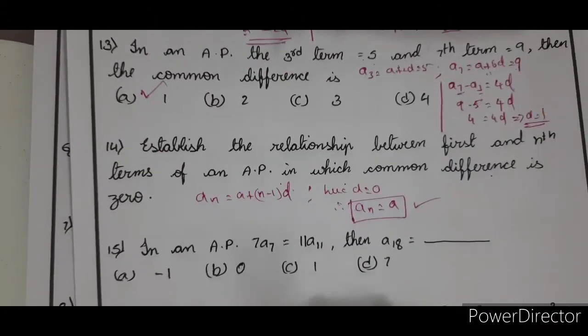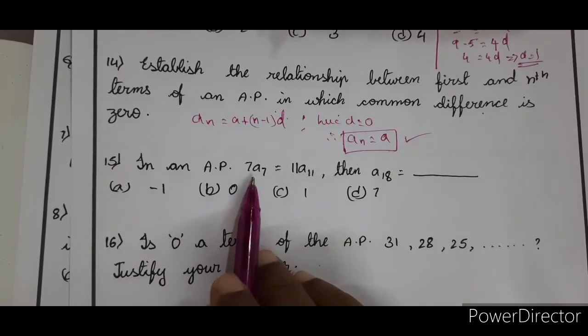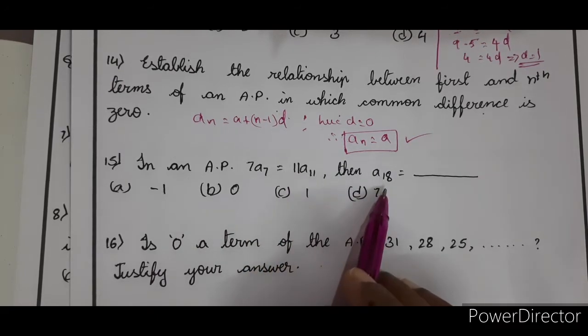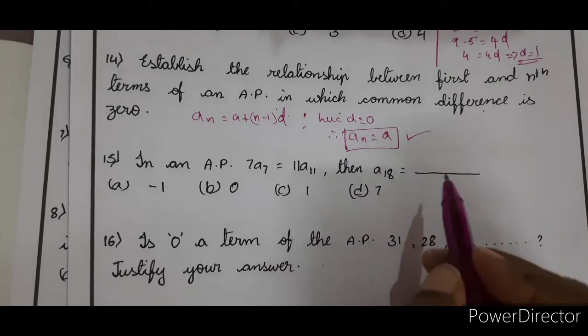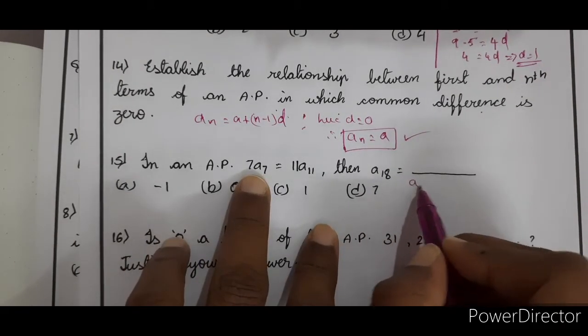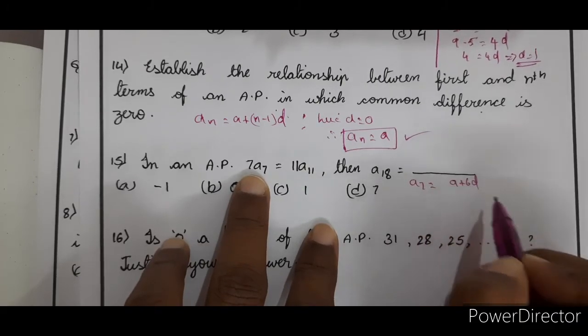In an AP, the next problem. In an AP, 7A7 is equal to 11A11. Then A18 is equal to how much? So first of all, A7 is equal to A plus 6D.